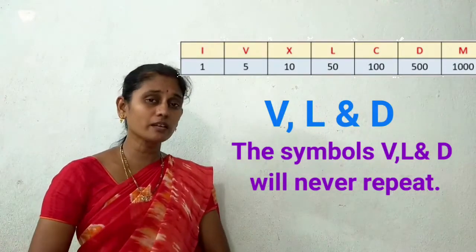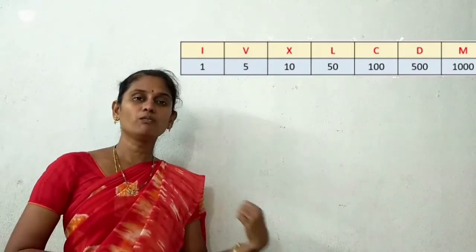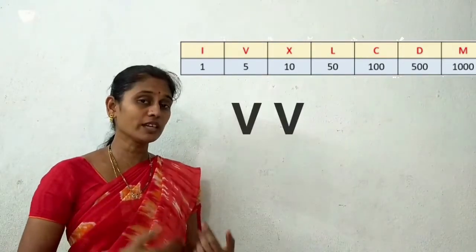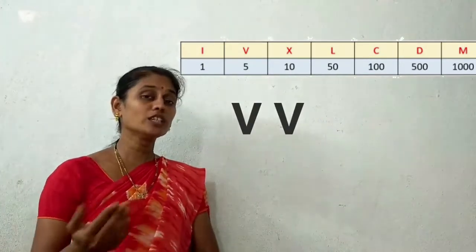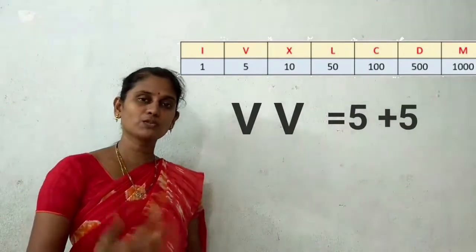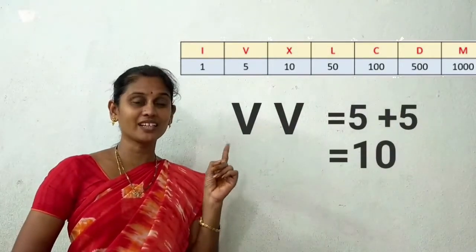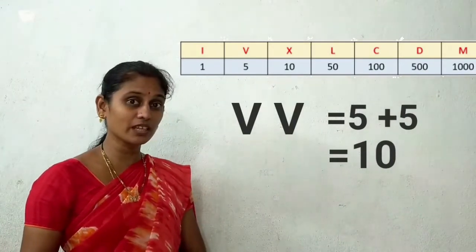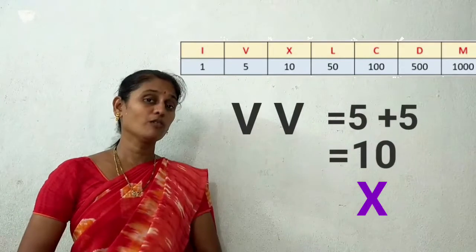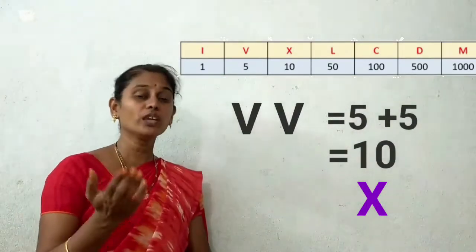Why will these not repeat? For example, I am writing VV. How many times? 2 times. Whenever we write the same symbol, we need to add. V for 5. 5 plus 5, 10. For 10, we have a direct symbol. What is the symbol for 10? X. So, whenever we have 10, we can write the symbol X. No need to write VV.